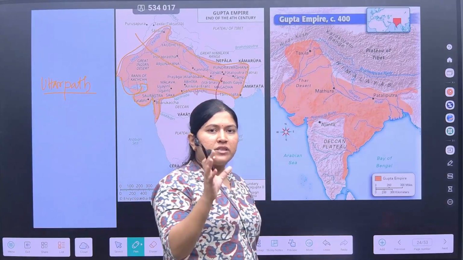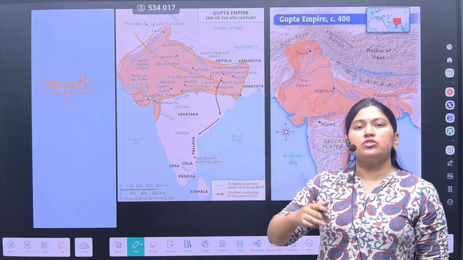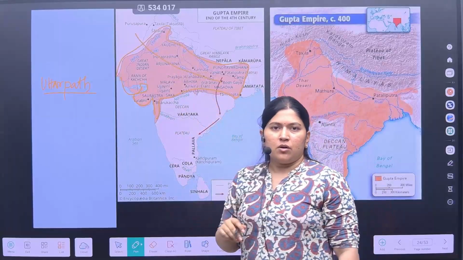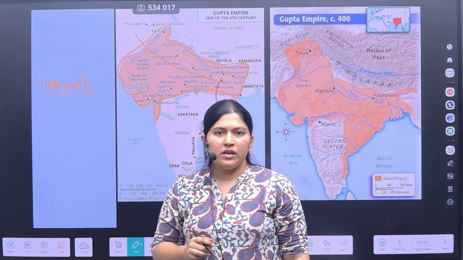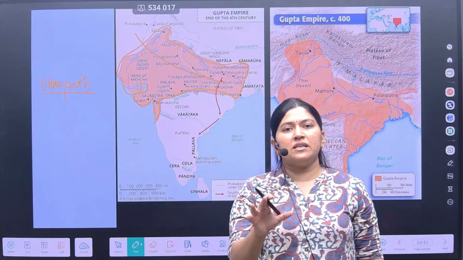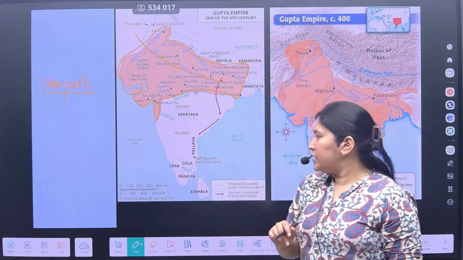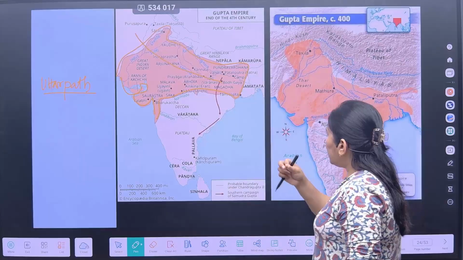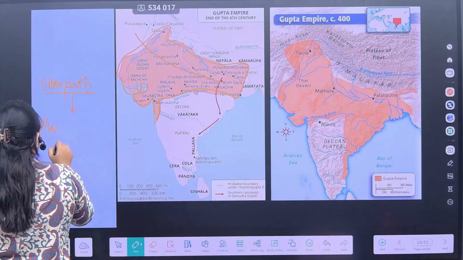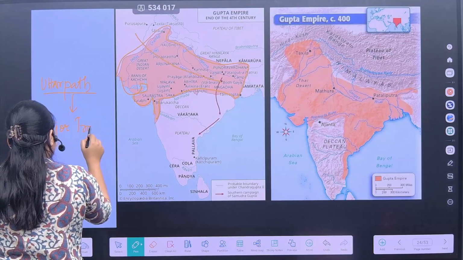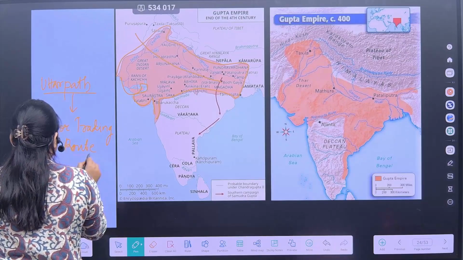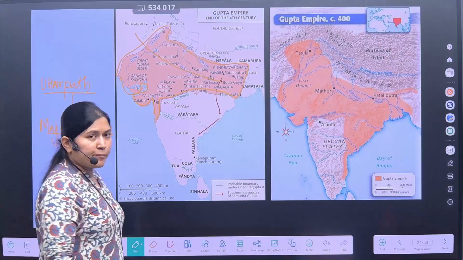The reason is very simple: they needed to concentrate upon the trade ties that they had with the Roman Empire or Byzantine Empire. In some of the texts it is considered the Roman Empire, in some the Byzantine Empire. The Uttarapatha was the major trading route. Now you will ask, ma'am, what about the Dakshinapatha which we studied during the Mauryan Empire, right?